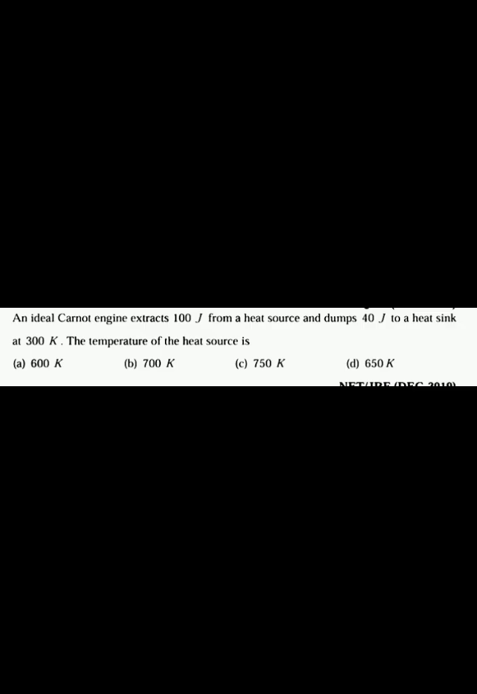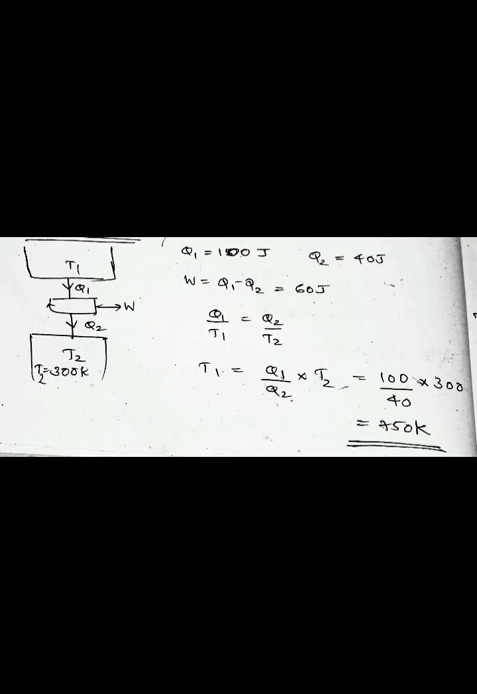The next question is, an ideal Carnot engine extracts 100 joule from a heat source and dumps 40 joule to a heat sink at 300 Kelvin. The temperature of the heat source is dash. So here the source is at the temperature T1 and heat Q1 is absorbed from it, and work W is done, and Q2 heat is rejected to the sink at T2 temperature, that is 300 Kelvin. So here Q1 is given as 100 joule and Q2 is equal to 40 joule. So W is equal to Q1 minus Q2, and this is equal to 60 joule.